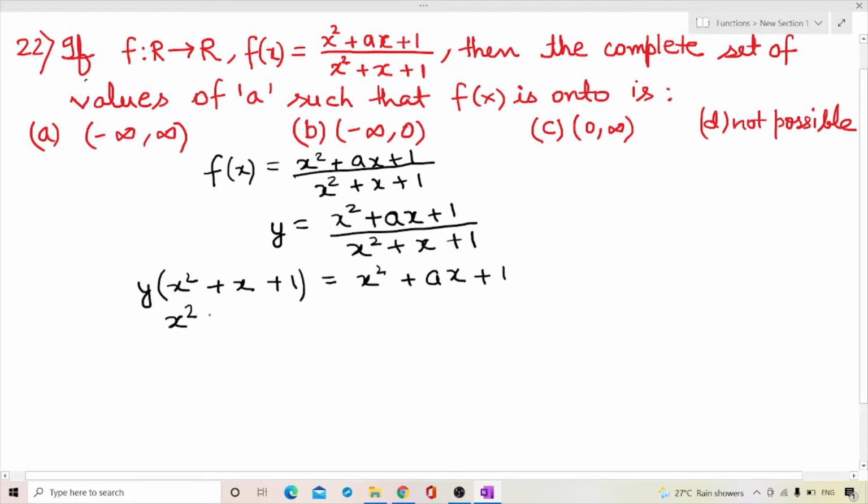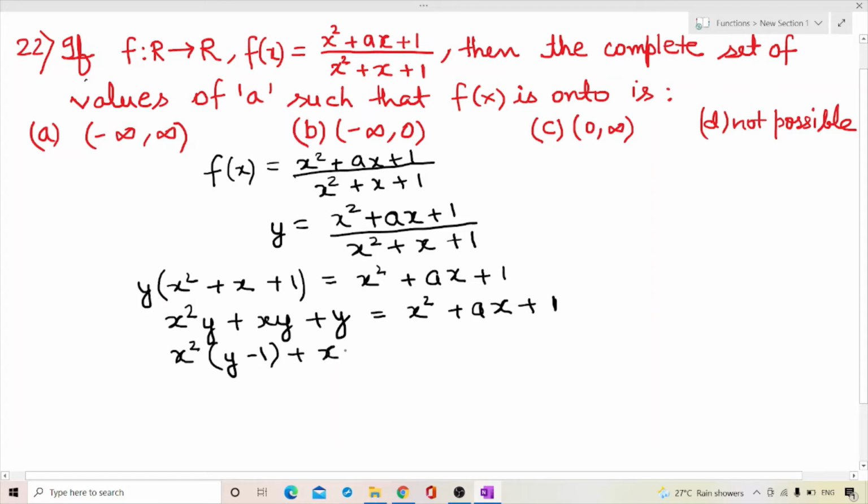Now we get x squared y + xy + y = x squared + ax + 1. So x squared (y - 1) + x(y - a) + (y - 1) = 0.